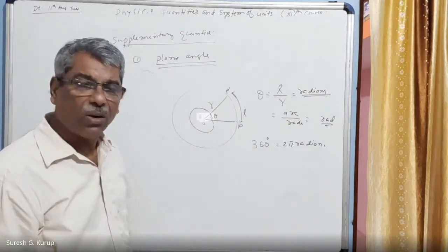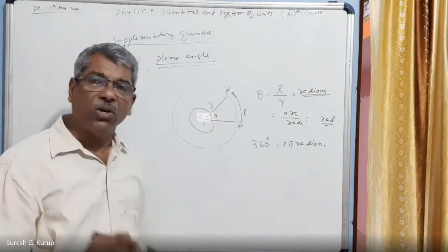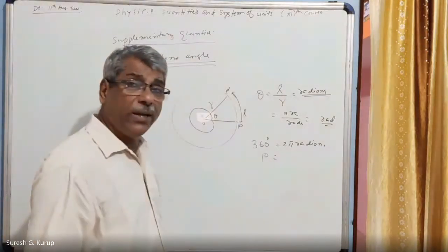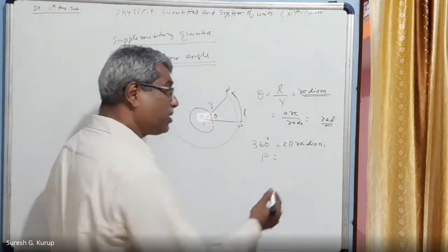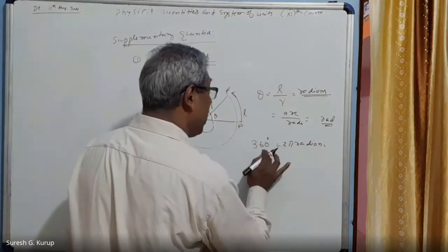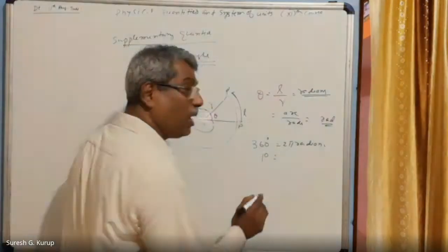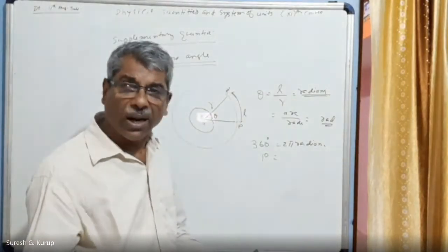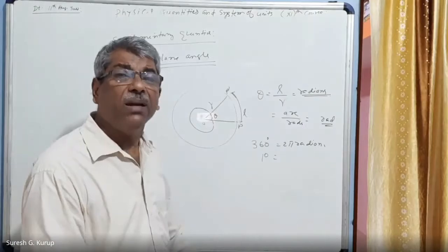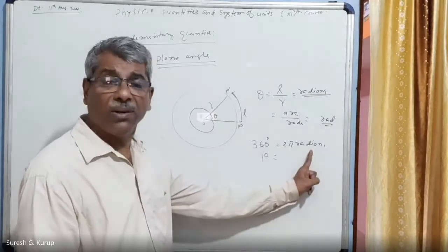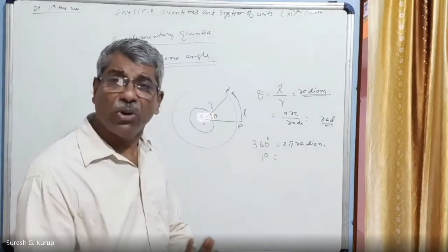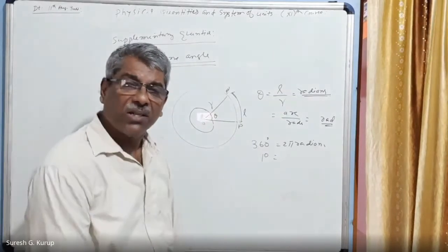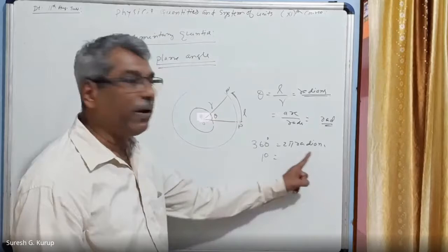So this is the calculation. 360 degrees is equal to 2 pi radians. Therefore, 1 degree angle is equal to, right? So angle can be measured in terms of degrees and also in terms of radians. Both are angle only. But in our international system, the plane angle is measured in terms of radian only. But that has a relation with the angle also because both are measuring plane angle. In the international system, the unit of plane angle is radians only.